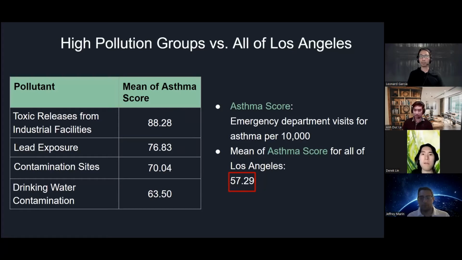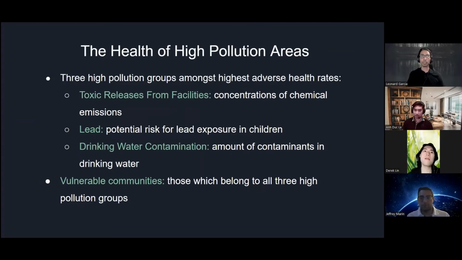There were 3 high pollution groups that consistently had the highest rates of our adverse health conditions. These 3 high pollution groups were areas with high concentrations of chemical emissions, areas with high potential lead exposure in children, and areas with large amounts of contaminants in the drinking water. So what we did is we defined vulnerable communities as those that belong to all 3 of these high pollution groups, and then we focused our attention further on these vulnerable communities.